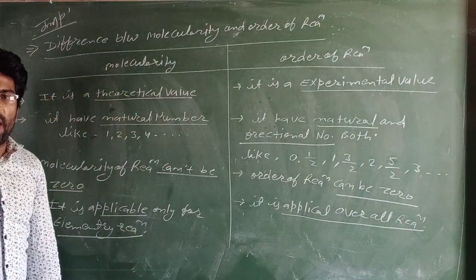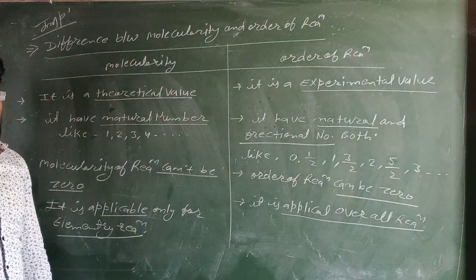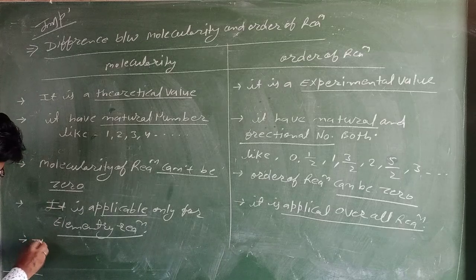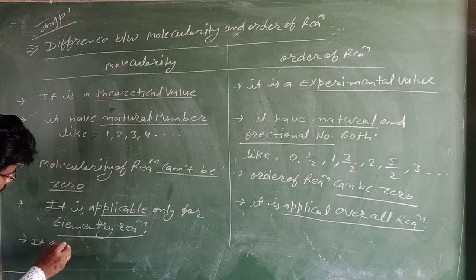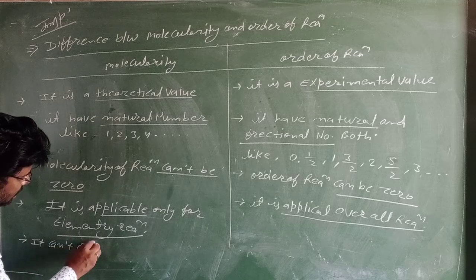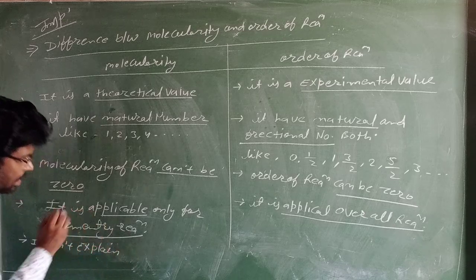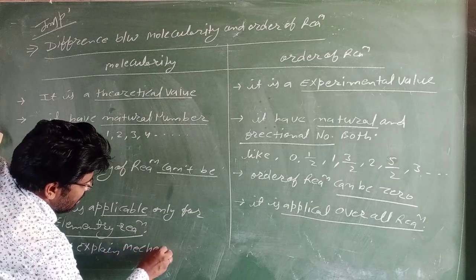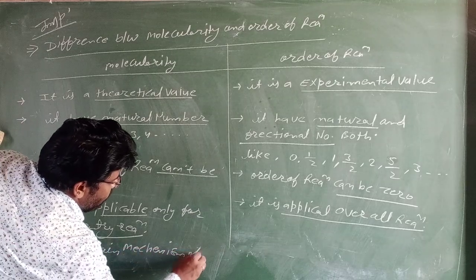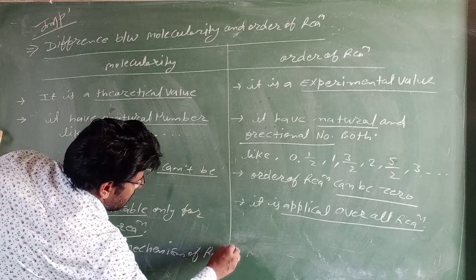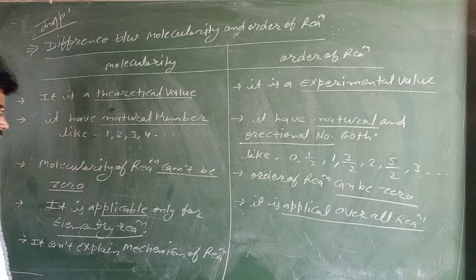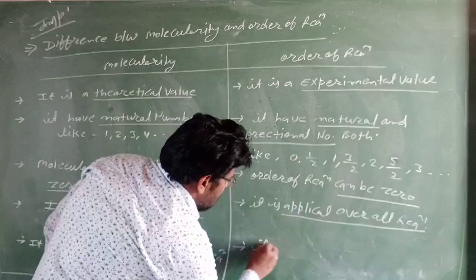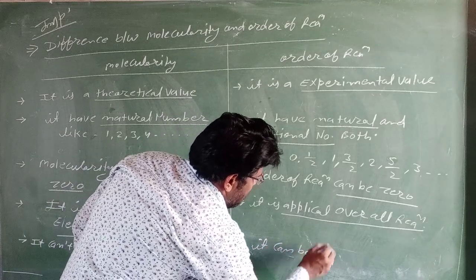Molecularity of a reaction cannot explain the mechanism of a reaction.